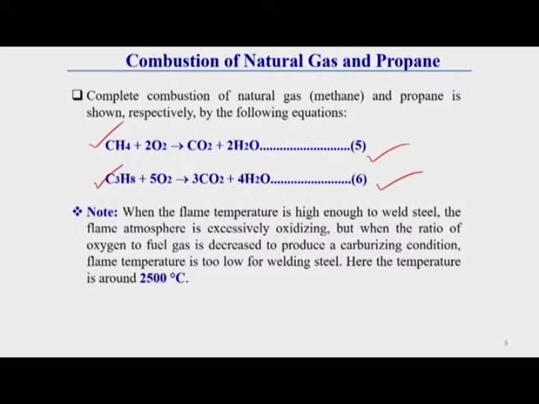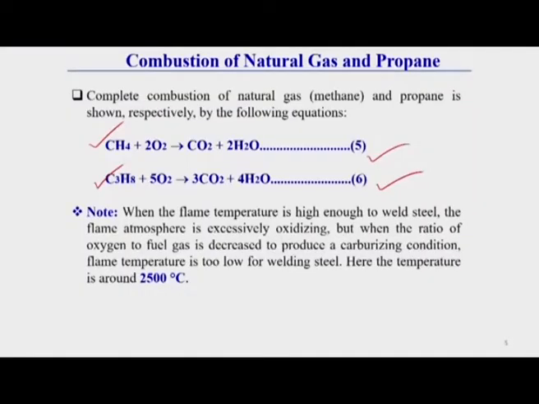If we reduce the oxygen to fuel gas ratio to generally less oxygen, that means to avoid an oxidizing flame, so when the ratio of oxygen to fuel gas is decreased to produce a carburizing condition, that means reducing the oxygen supply during combustion, then the flame temperature is too low for welding steel. That is why this type of flame is rarely used in steel welding, because to get the temperature required for steel welding, this flame becomes highly oxide, which is not good for welding steel. That is why it is not applicable in case of steel welding.